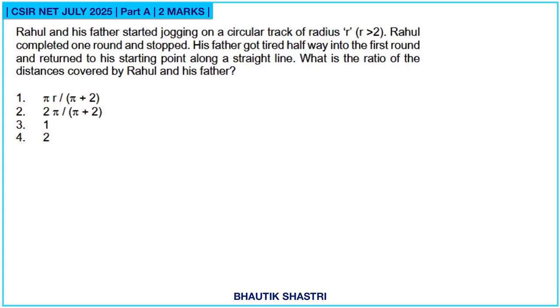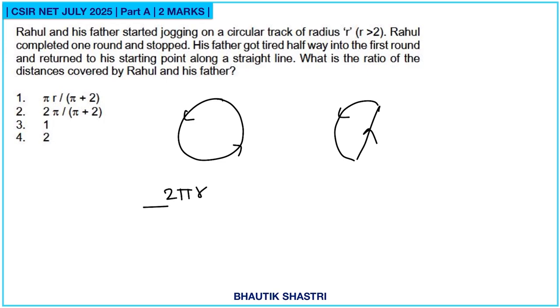Next question. Rahul and his father started jogging on a circular track of radius R. Rahul completed one round and stopped. His father got tired halfway into the first round and returned to his starting point along a straight line. What is the ratio of distances covered by Rahul and his father? So for Rahul, this is the case, and for his father, this is the case. So distance will be 2 pi r upon, this is half of circumference, which is pi r, and this distance is 2r. So this will be 2 pi upon pi plus 2. So option 2 is correct.